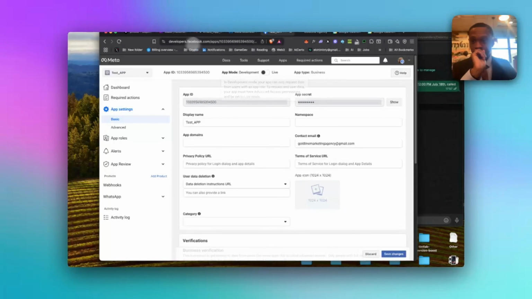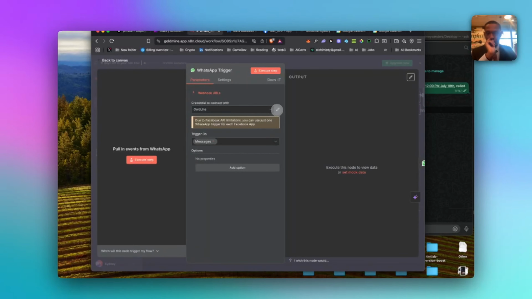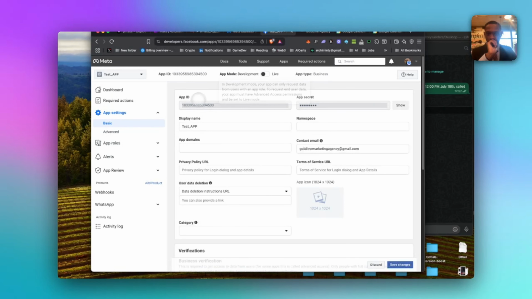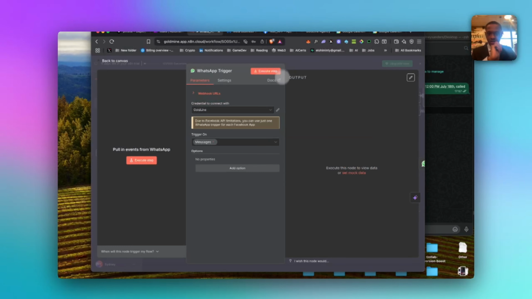And now you have your secrets right here. So we go to better WhatsApp. Then when you're doing it, you have your client ID and client secret. It will be right here: client app ID, app secret. You will input that and you will get connection, right?